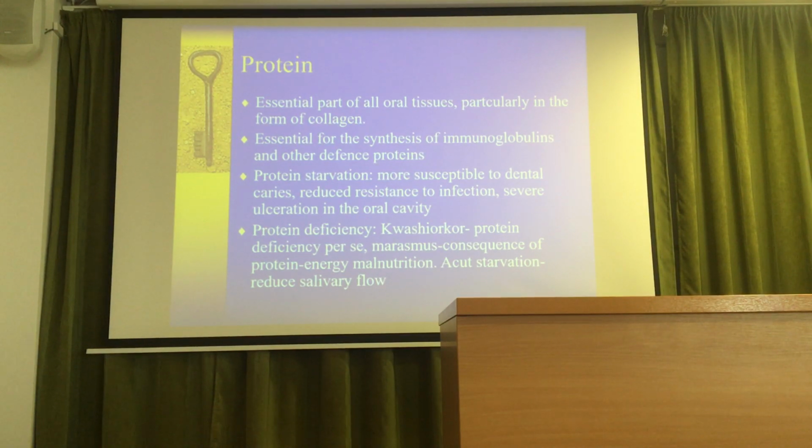Also essential for the synthesis of immunoglobulins and other defense proteins. So you have to know that in the saliva we can find immunoglobulin. What kind of immunoglobulin can we find? A, yes, of course. But the G is also very important. So the secretory immunoglobulin is very important because this is the first border for the bacteria.